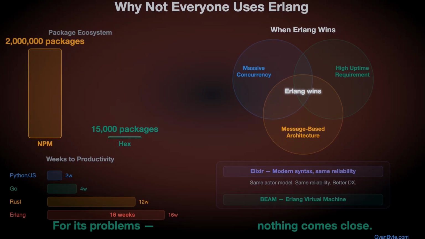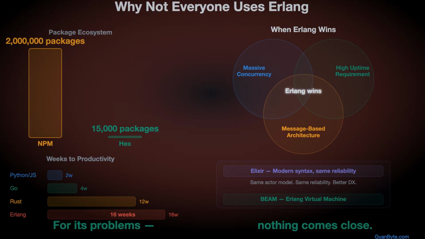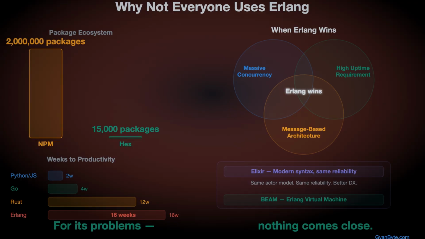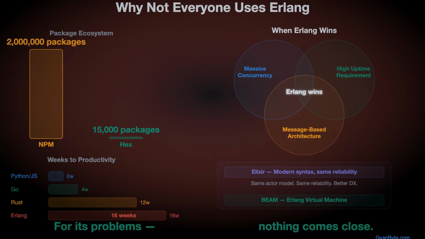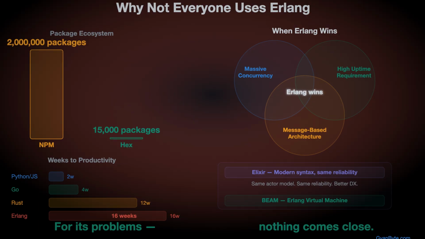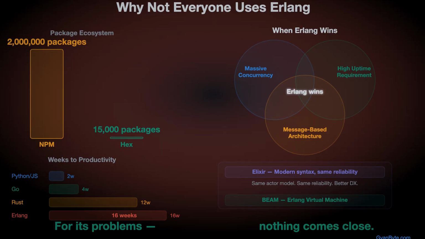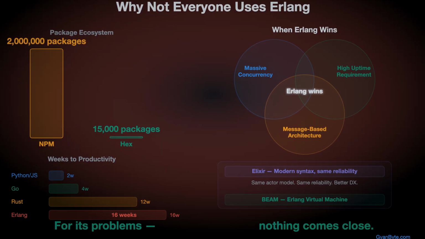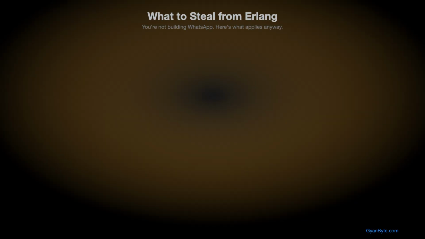That takes time. But when your problem is massive concurrency, uptime measured in nines, messages as your primary abstraction, Erlang isn't just good. Nothing else comes close. For its specific problems, nothing comes close. The question is whether those are your problems. You're not building WhatsApp. 4 things worth stealing anyway.